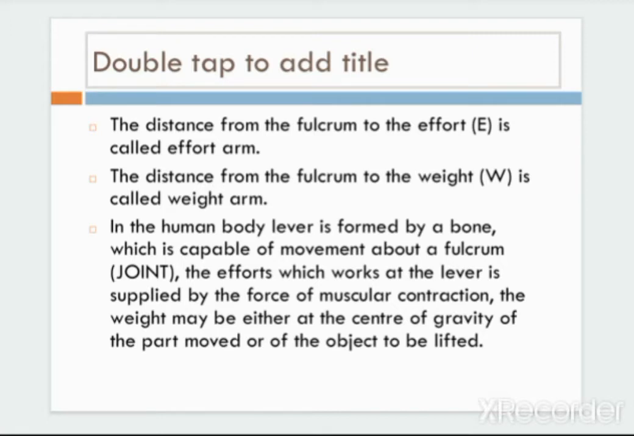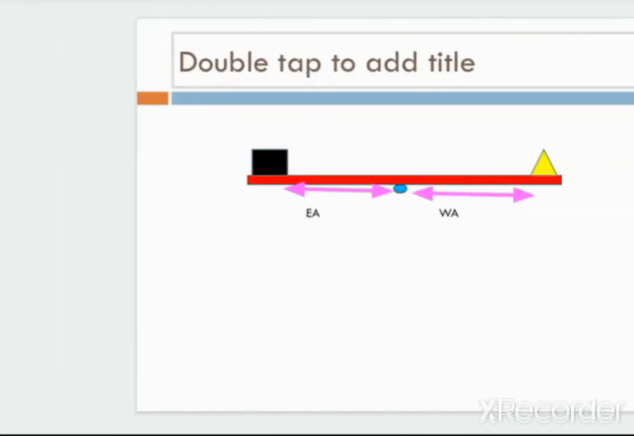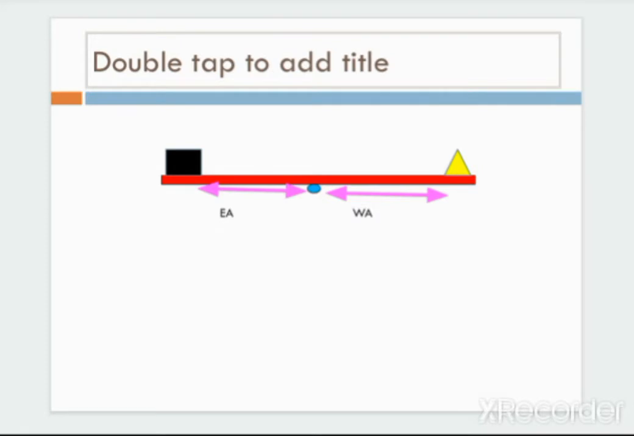So in the human body, a lever is formed by a bone which is capable of movement about a fulcrum, that is a joint. The effort which works at the lever is supplied by the force of muscular contraction, and the weight may be either the center of gravity of a part or an object to be lifted. You can clearly see in the picture the distance from the fulcrum to effort known as effort arm and the distance from the fulcrum to weight known as weight arm.